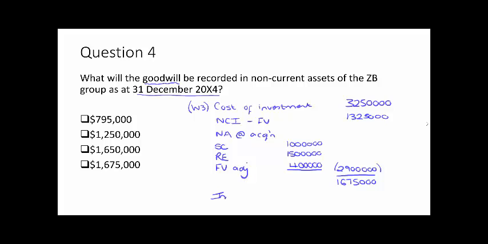However, that isn't quite our final answer, because they also told us that a review at 31st of December 2004 suggested that that goodwill had been impaired by 425,000. So that as a carrying amount for our consolidated SFP at this date, our goodwill should have a value of 1.25 million.